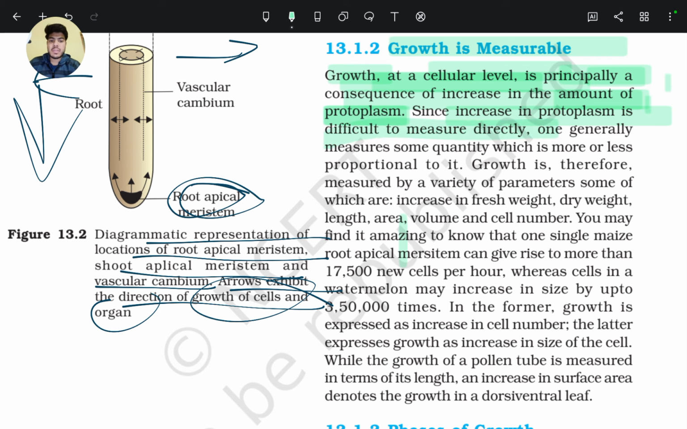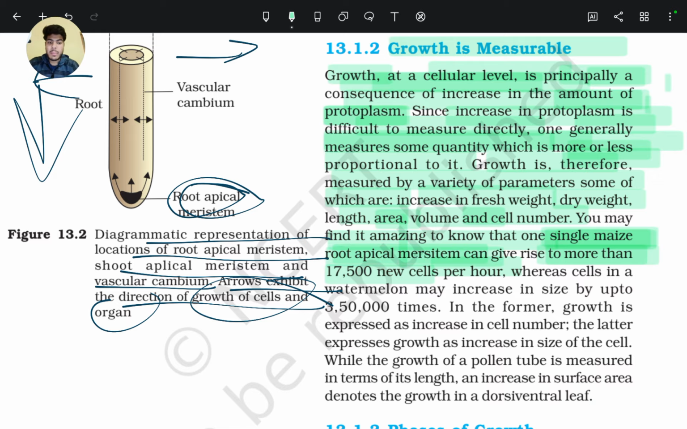Since increase in protoplasm is difficult to measure directly, one generally measures some quantity which is more or less proportional to it. Growth is therefore measured by a variety of parameters, some of which are increase in fresh weight, dry weight, length, area, volume, and cell number. You may find it amazing to know that one single maize root apical meristem can give rise to more than 17,500 new cells per hour.